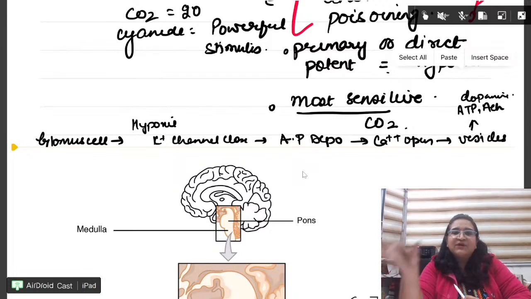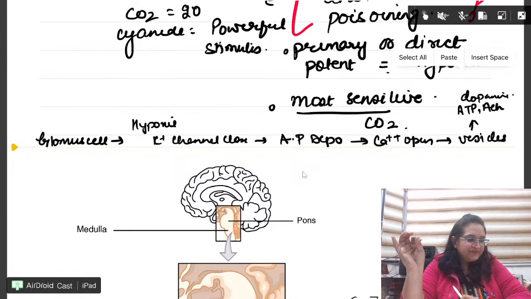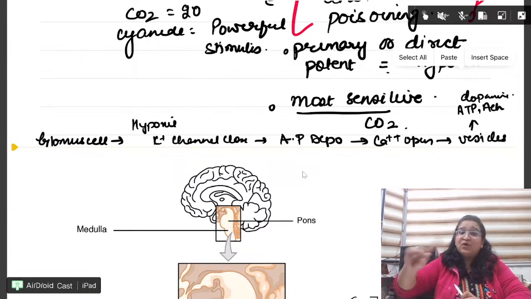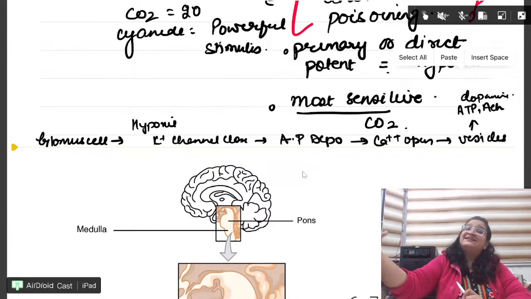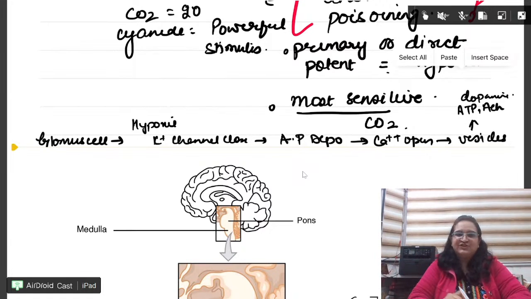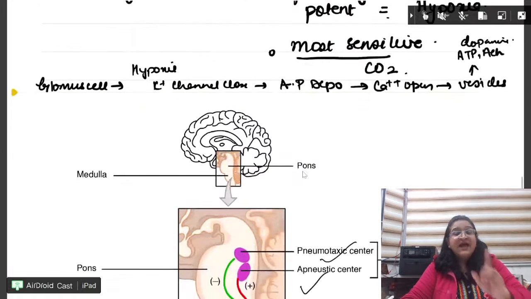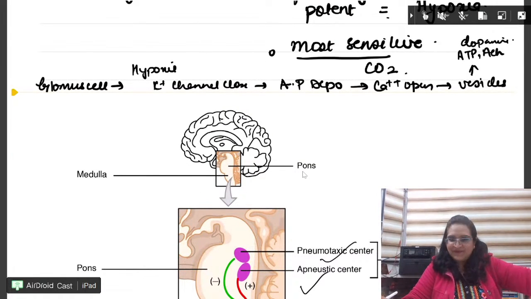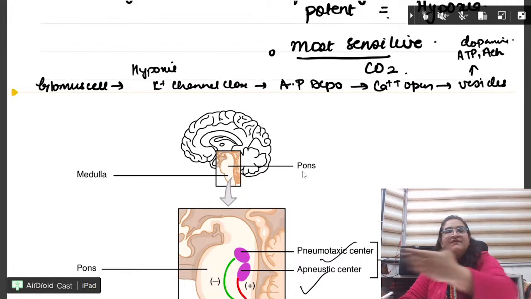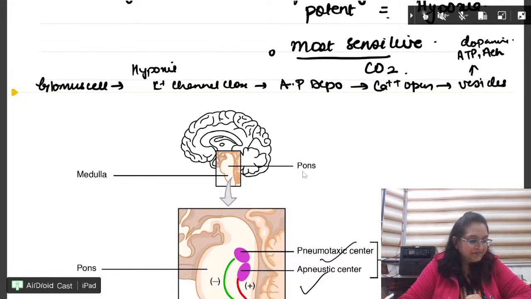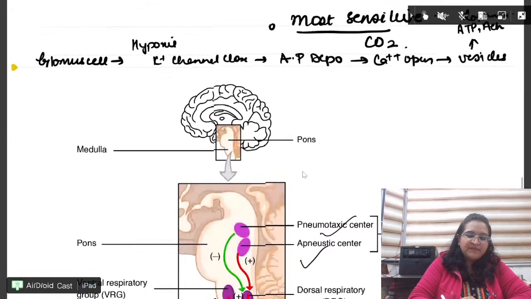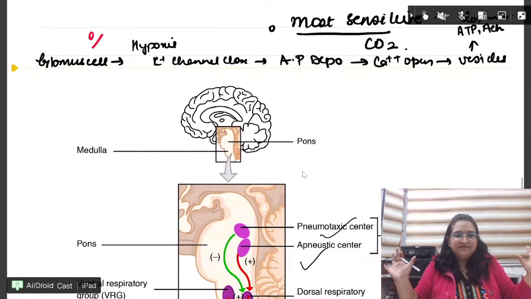As soon as hypoxia happens, both are sensitive. Potent oxygen, or which is the direct stimulus? Hypoxia for peripheral, H plus for the central. Fine? Okay. Hypoxia cannot stimulate the central. Please remember this. Okay. Next, hypoxia is always peripheral. Done? Okay. So this was newer information because this is a recent question.